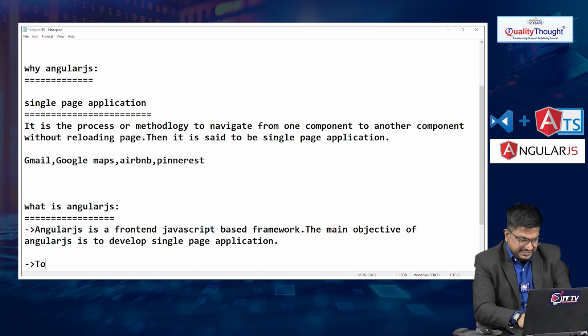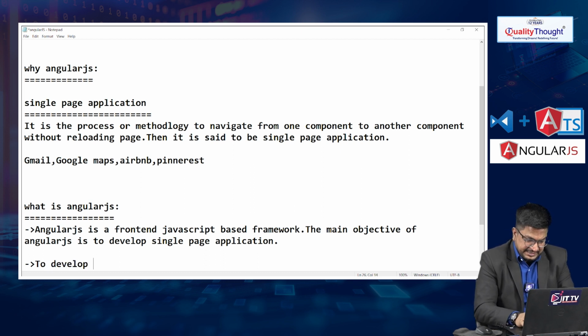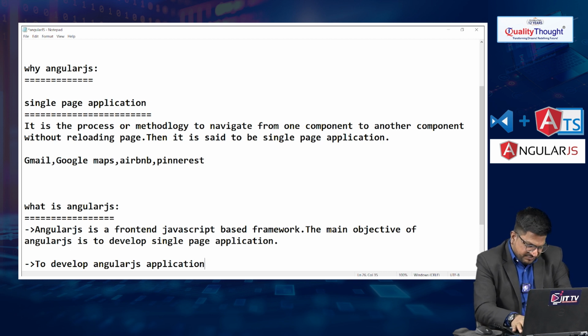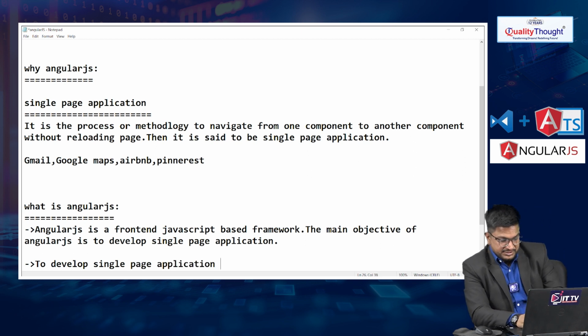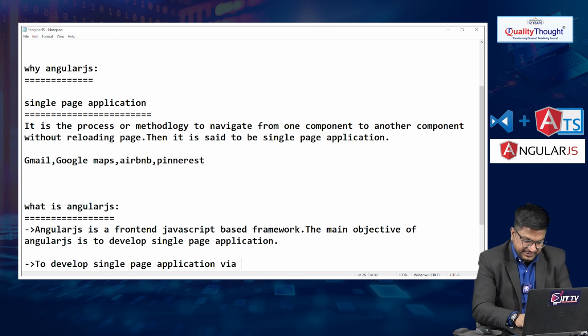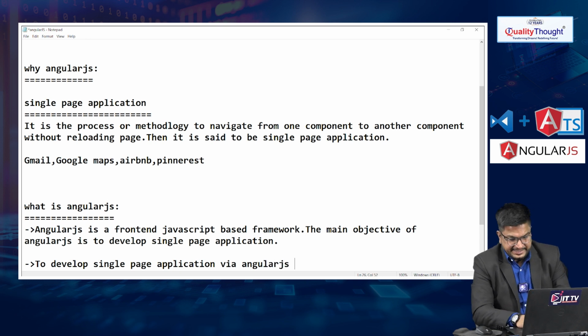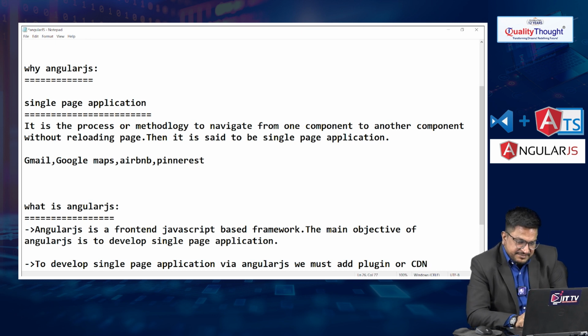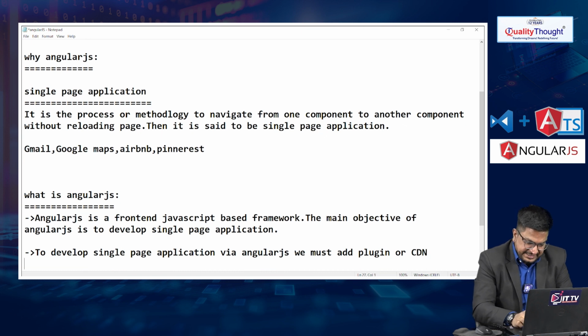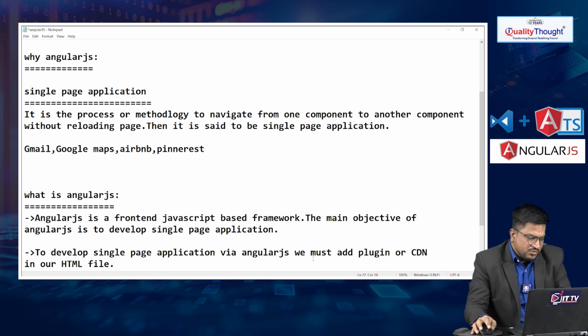To develop an AngularJS application, or a single page application via AngularJS, we must add a plugin or CDN in our HTML file.